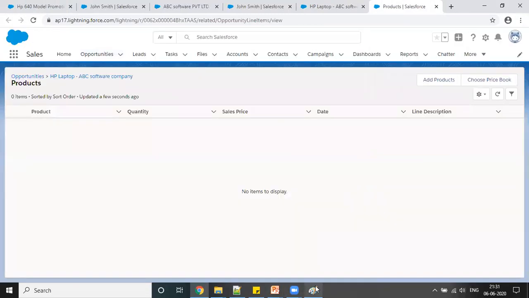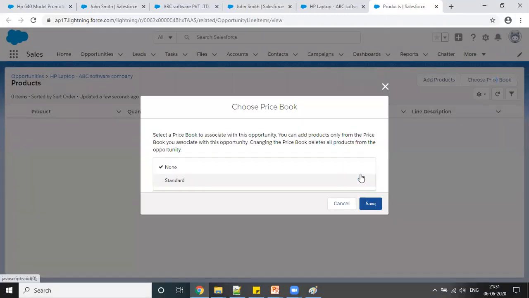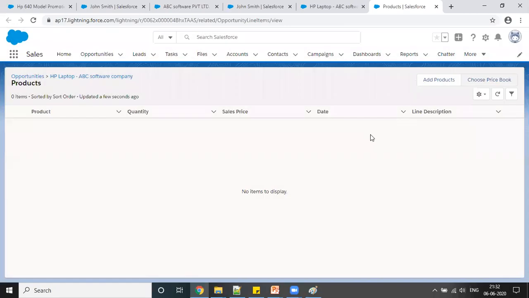But again, we discussed the price book also. So what is the price book? A price book differentiates the price, like for the retailer, for the wholesaler, or someone who is buying in bulk. Obviously, the price will be different for a different entity or different buyer. So for that, I need to first create a price book. Right now, if you see here, I have the standard price book which Salesforce provides, right? This is the standard Salesforce price book, but I'm going to create our own price book.